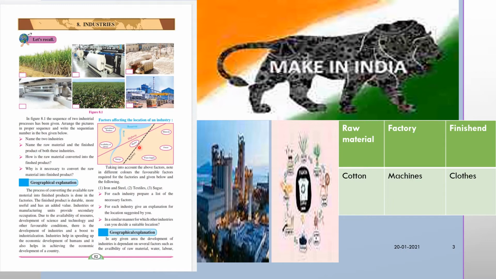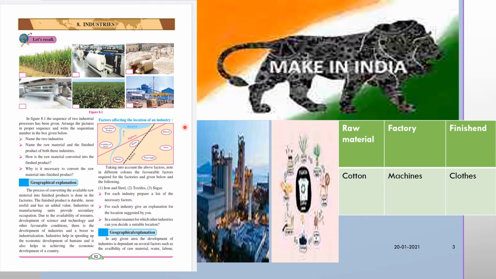Factors affecting the location of an industry. Here you can see various locations: a railway, a market, a highway, and in blue color a river. Then agricultural produce, availability of labor, energy, market, water supply, then forest and minerals.